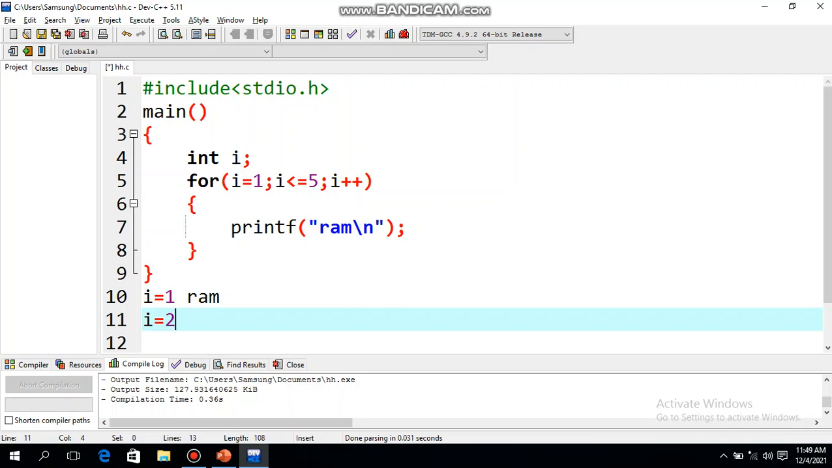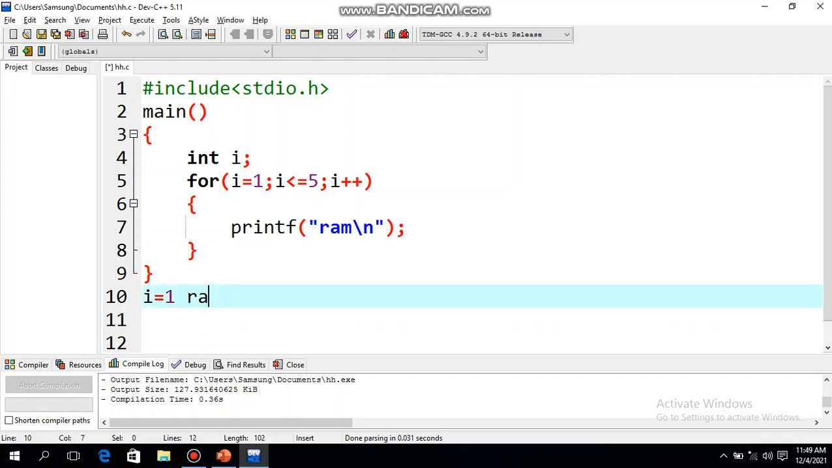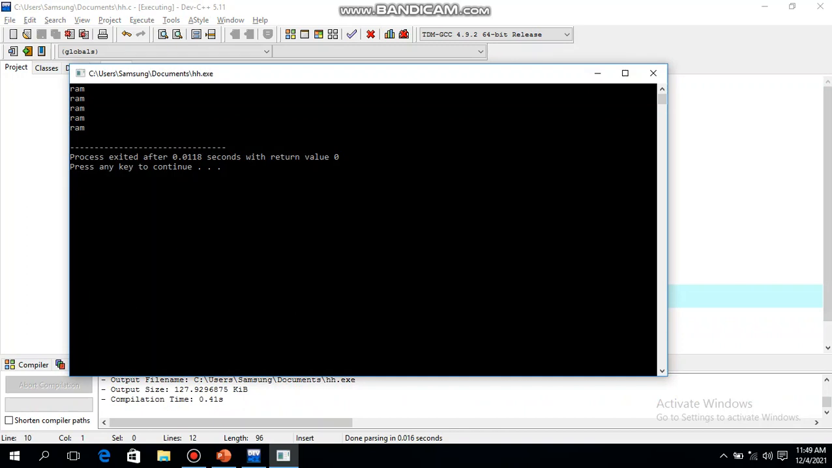Now again it will test the condition, 2 is less than equal to 5, true. Again it will enter the loop, Ram will be displayed. Again I plus plus, now it is 3. Again 3 is less than equal to 5. Again Ram will be displayed. Now I plus plus, 4. 4 is less than equal to 5. Again name will be displayed. Now I equal to 5. 5 is less than equal to 5. Again name will be displayed. Now I equal to 6. Is 6 less than equal to 5? No. So it will just come out of the loop. So if we run this one, let's save it and run. So Ram has been displayed 5 times.